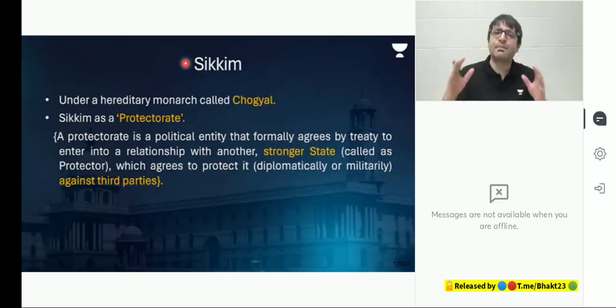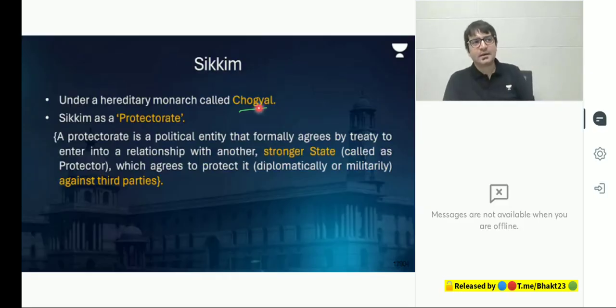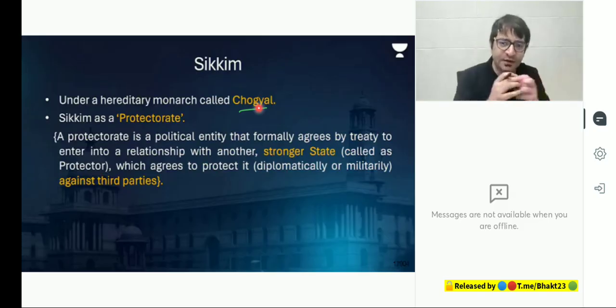Sikkim used to be initially part of India, but then it was taken away from India during the colonial period. And when India got independence, Sikkim was under a monarchy, and the institution of monarchy was called Chogyal. Chogyal in the sense, Akbar was part of the Mughal dynasty, Babur was part of the Mughal dynasty, Jahangir, Shah Jahan were part of the Mughal dynasty. So the dynasty was Mughals. Kings were different, multiple kings. Similarly, this institution in Sikkim was called Chogyal. So Chogyal is like Mughals, and there were different kings.